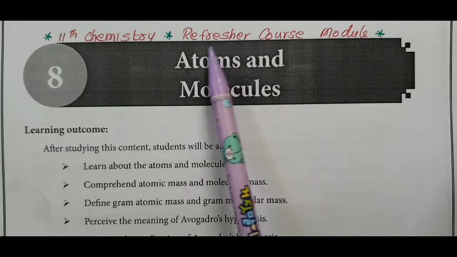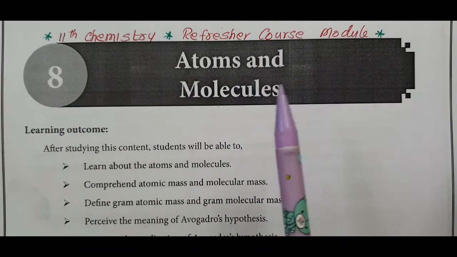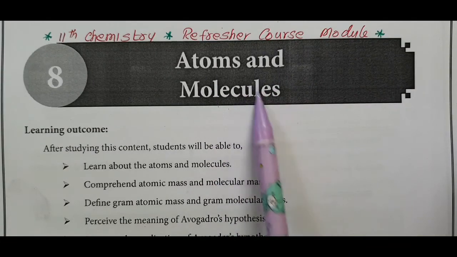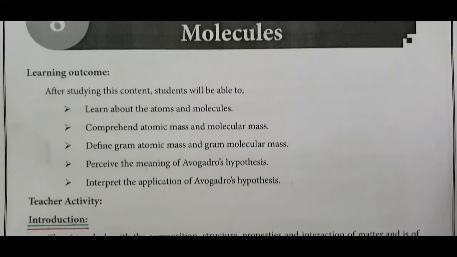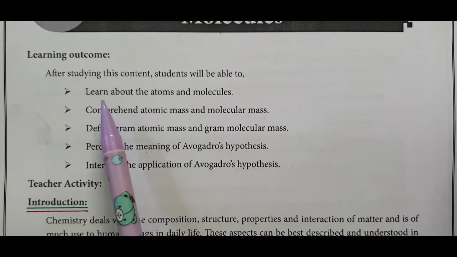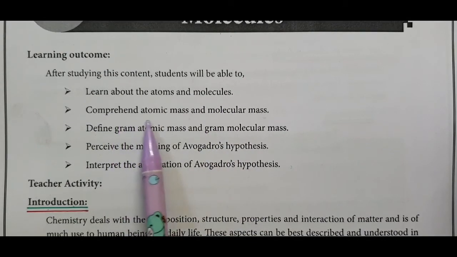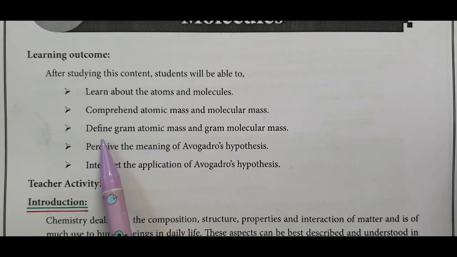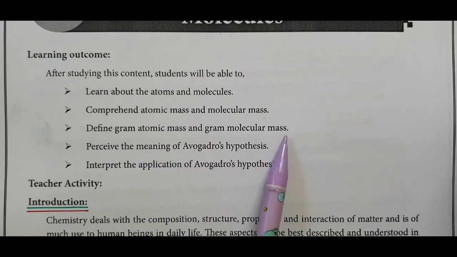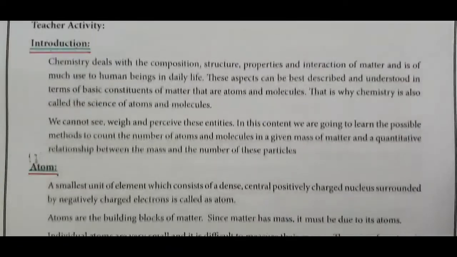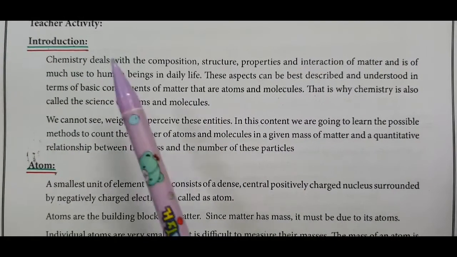11th Chemistry Refresher Course Model Unit 8. In this, we are going to discuss atoms and molecules. After seeing this video, you will learn about atoms and molecules, comprehend atomic mass and molecular mass, define gram atomic mass and gram molecular mass, perceive the meaning of Avogadro hypothesis, and interpret the application of Avogadro hypothesis. First, let us come to an introduction of atoms and molecules.